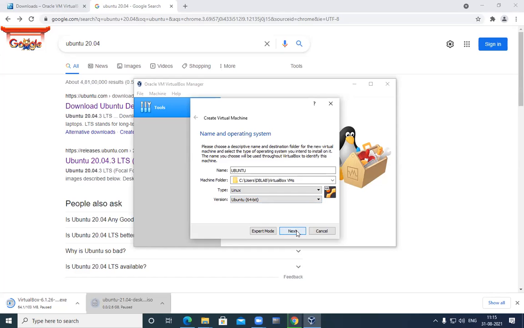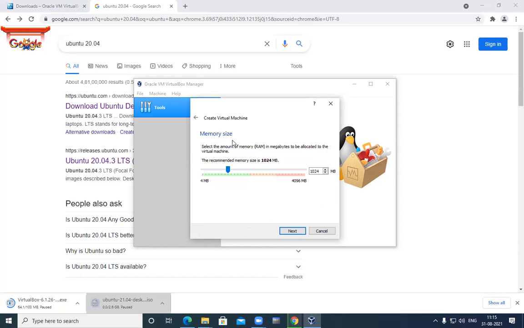Now I will click on next. Then there is a memory size, and this is the memory size for your RAM. RAM is random access memory, and the total space of my RAM means my system has a total of 4 GB RAM. Here 4096 MB means your 4 GB RAM is there.